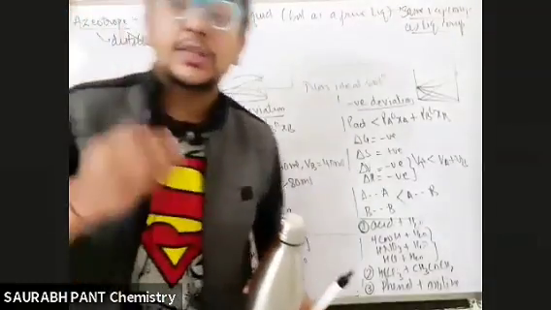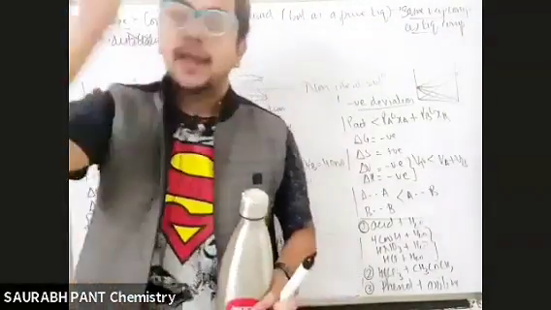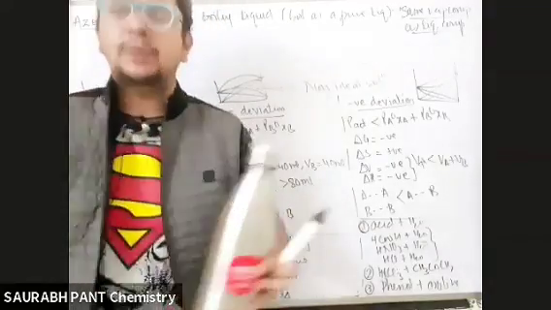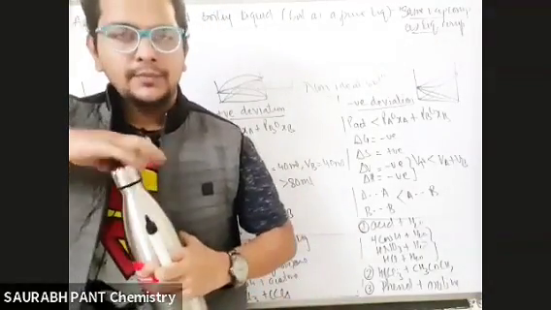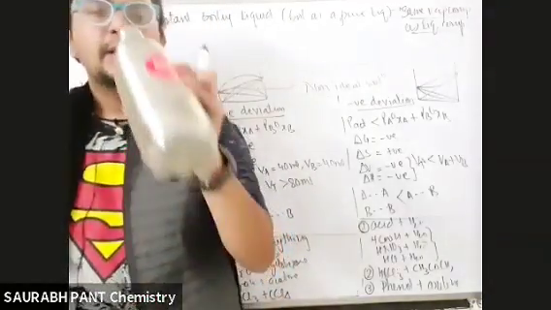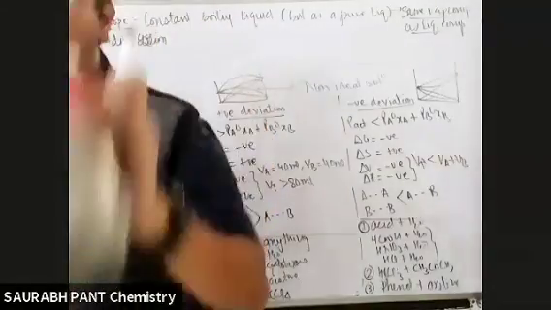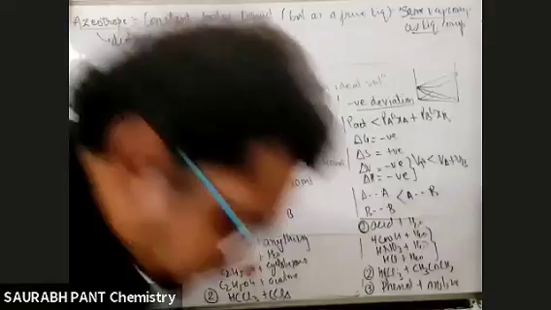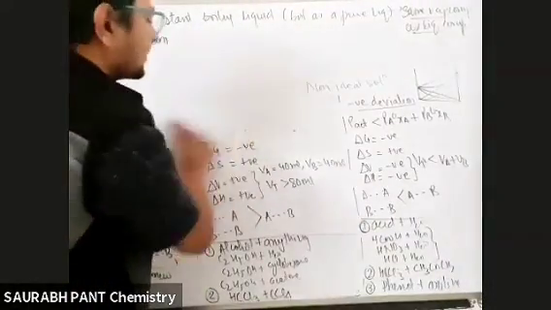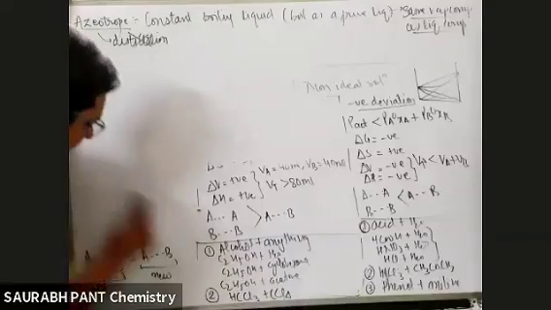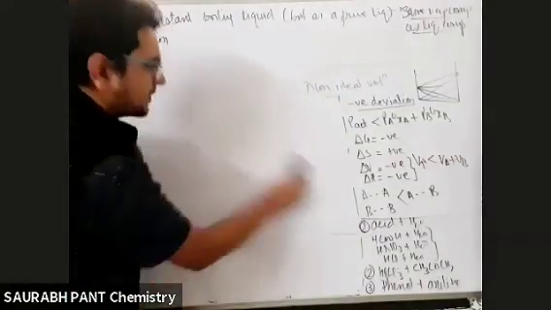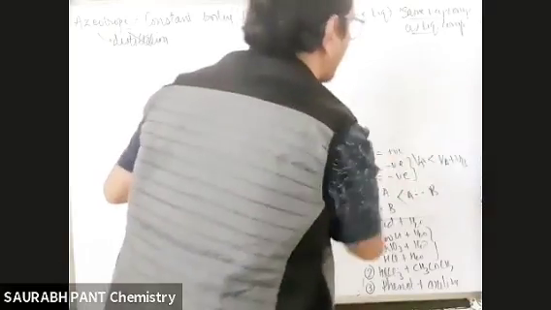Why was I reaching the azeotrope topic before? In an azeotrope, XA equals YA equals new XA equals new YA, everything will become equal. Let's understand azeotrope in detail now. Talking about azeotropes, there are two types: one is called maximum boiling azeotrope, and one is called minimum boiling azeotrope.